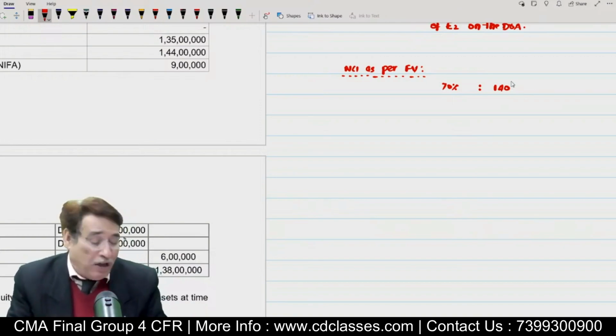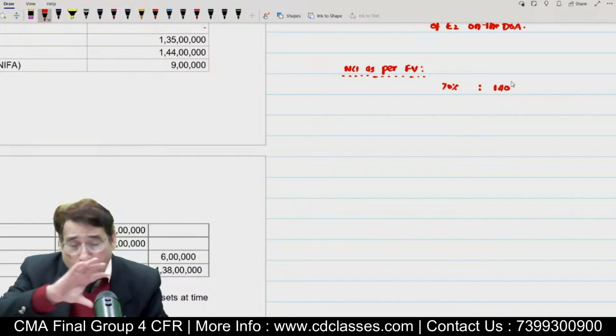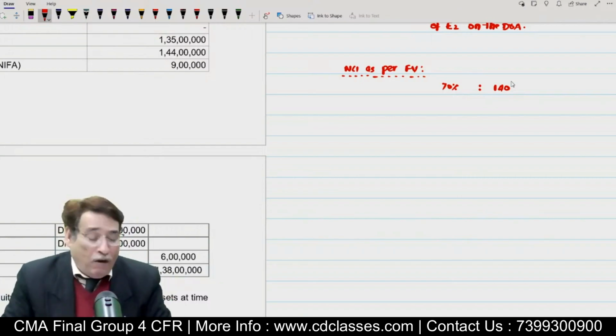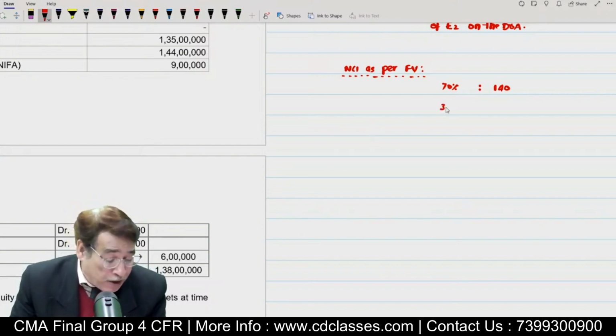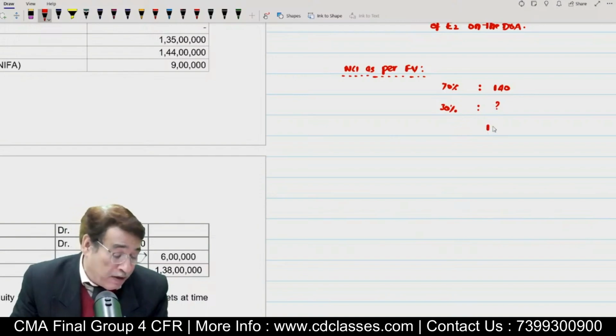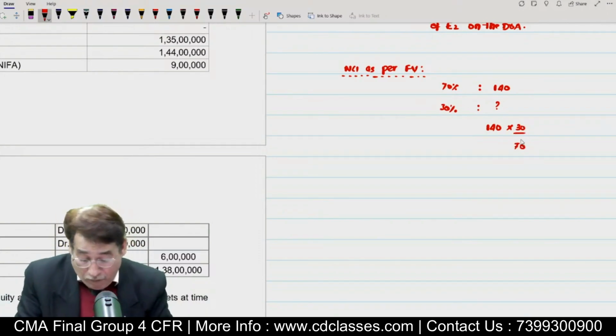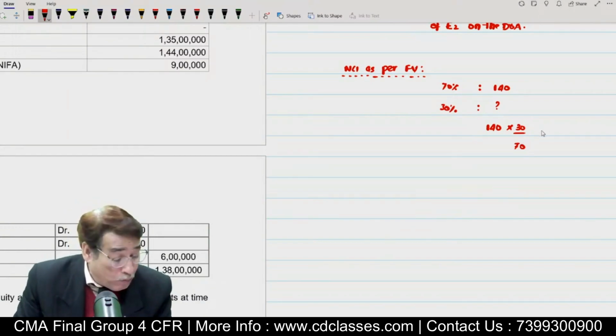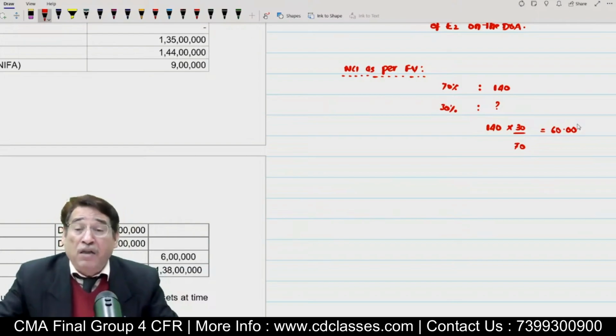So for 70%, if the fair value is 140, now you can construe this as follows. For 70%, you are paying 140 lakhs. If you would have acquired 30%, 30% is the NCI interest, correct? So for 30%, what value would you have paid? That is 140 into 30 divided by 70. That comes to, according to my calculation, it's a pretty high figure, no problem at all. This time NCI is 60 lakhs.